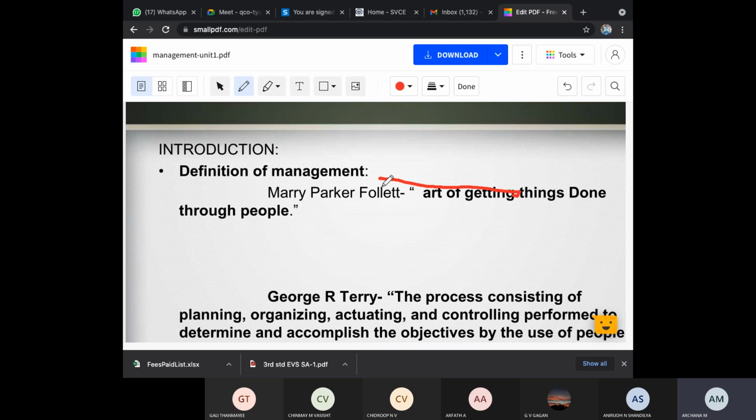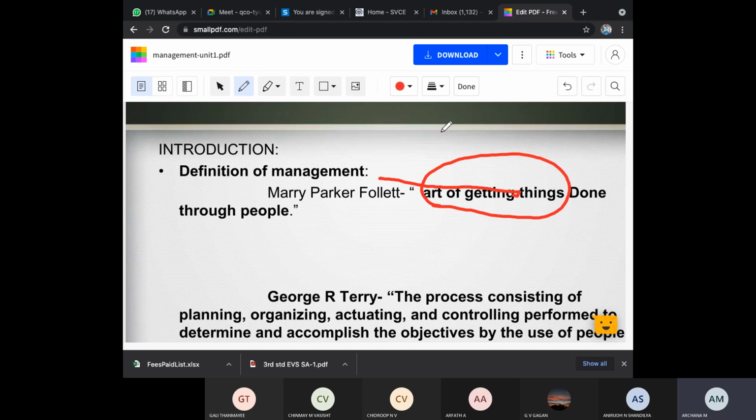Done. That is, I want you people to do certain things. I'll give you one task. For example, my task is I'll ask you to go through the internet and check what is the definition of management. My goal is to find out what is the definition. That is my task, that's all. So I am assigning that work to you people so that you have to do that, and finally you have to give me the output of that. That is known as the art of getting it done, how I ask you people to do that.